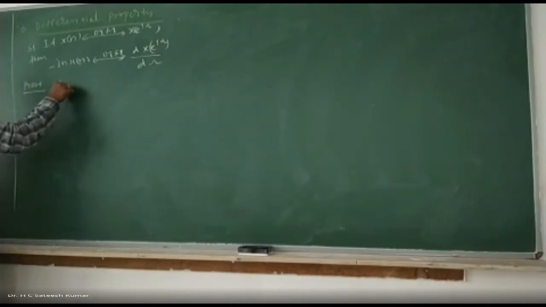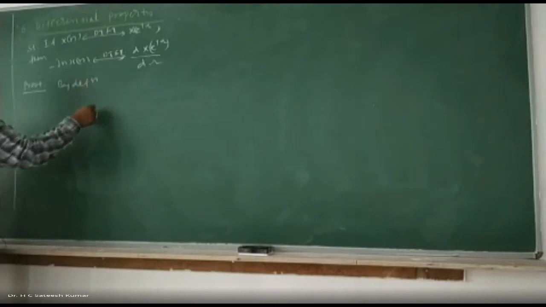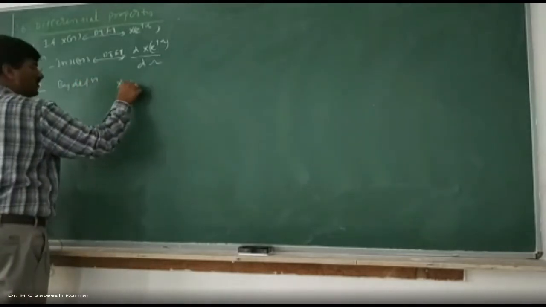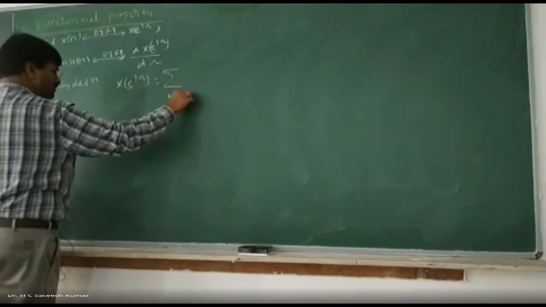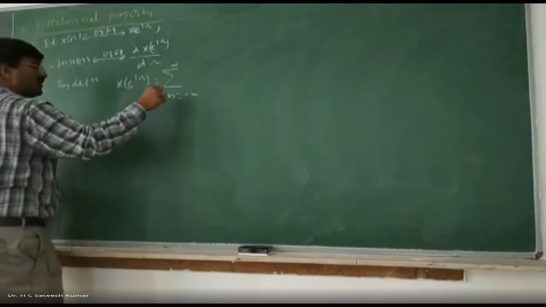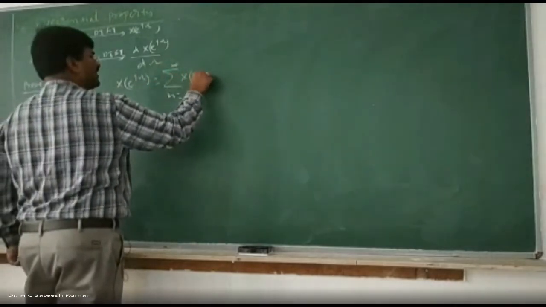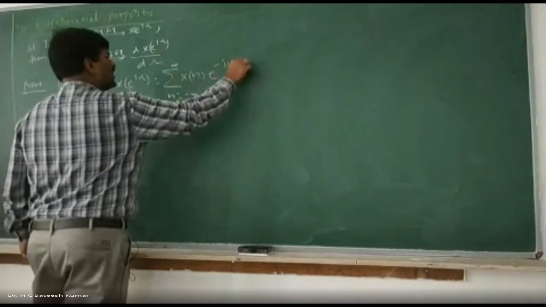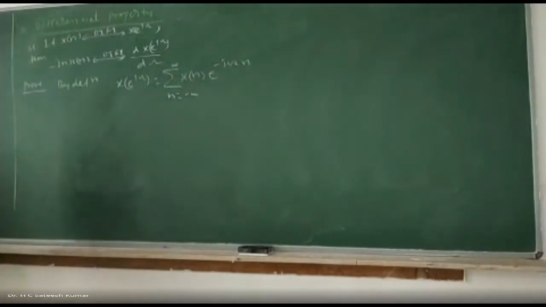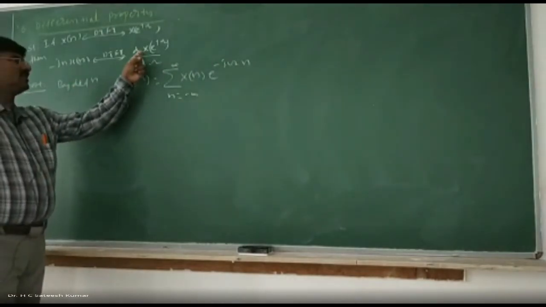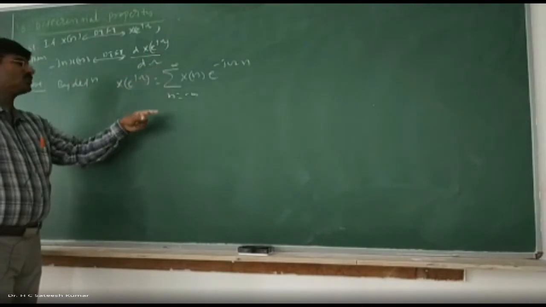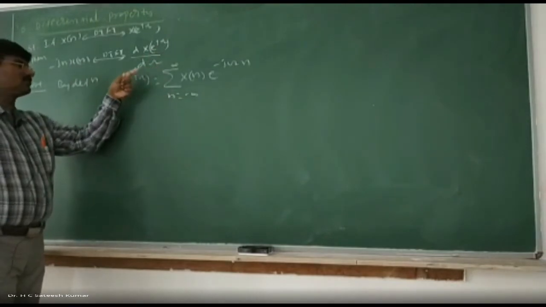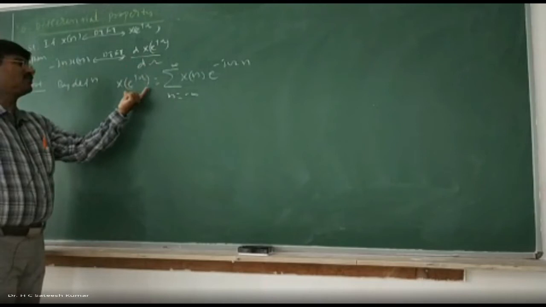By definition, X(e^jω) is equal to summation n varies from minus infinity to plus infinity x[n] e^(-jωn). What you want is dX(e^jω)/dω. So there is no need to substitute anything. Directly you differentiate this one.